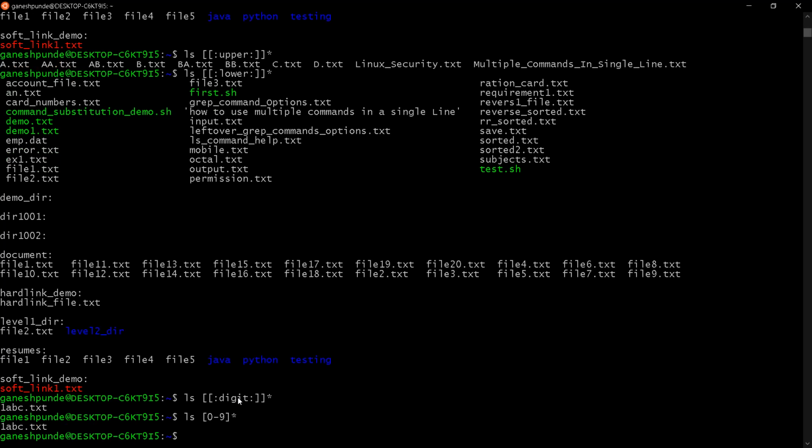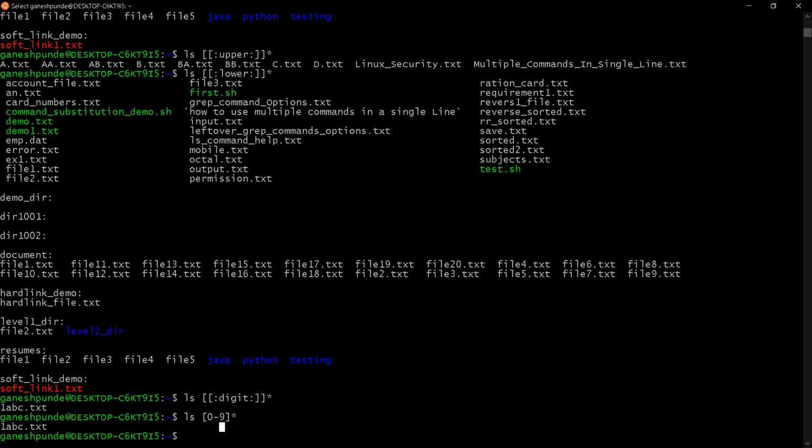So I can represent this by using either this regular expression or this regular expression. By using this, you can represent multiple strings.